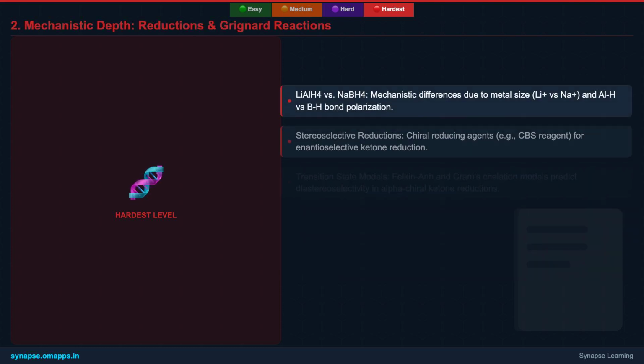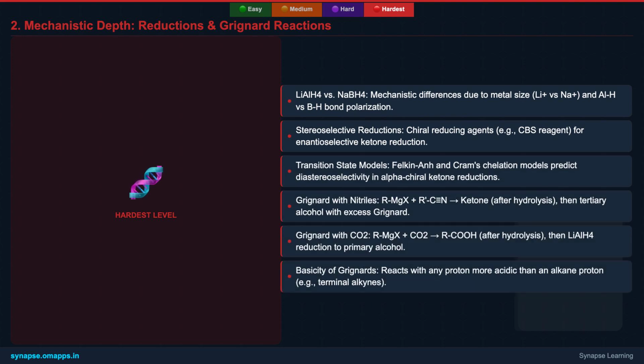We then transition into the engineering and mechanistic depth of stereoselective reductions. This includes the use of chiral reducing agents like CBS catalysts and Noyori's hydrogenation for enantioselective synthesis of alcohols, critical for pharmaceutical applications. We'll also examine diastereoselective reductions, applying models like Felkin-Anh or Cram's rule to predict the major diastereomer when reducing ketones with existing chiral centers. This level of precision is vital for advanced organic synthesis.